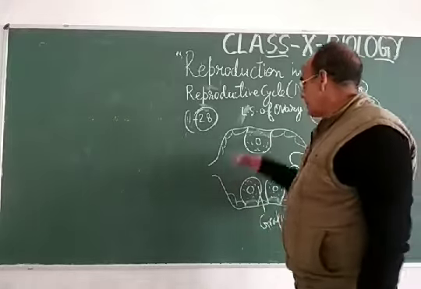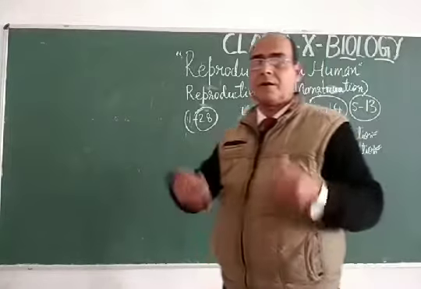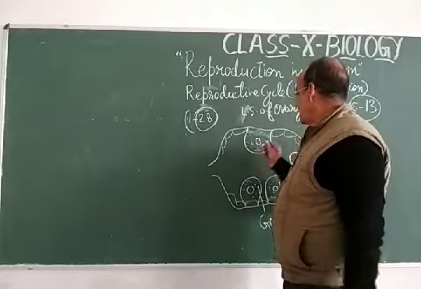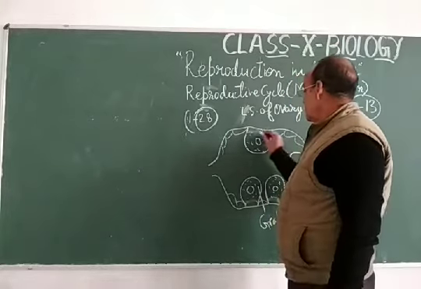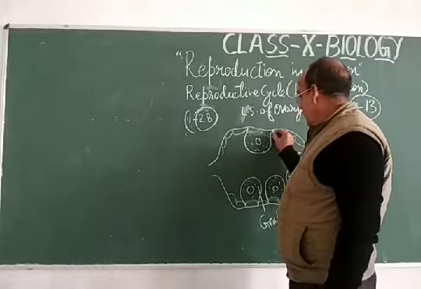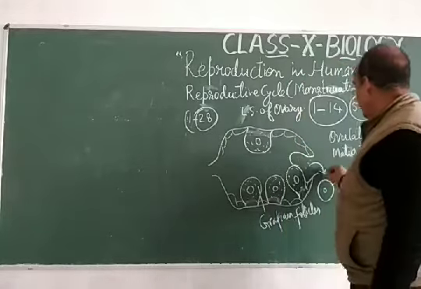These Graafian follicles are the development of the inner lining of the ovary, and they produce the ovum inside them, and on the maturation of the ovum, this ovum gets released